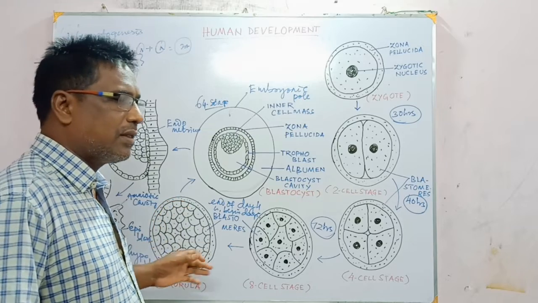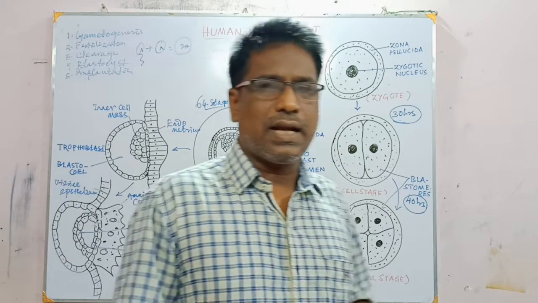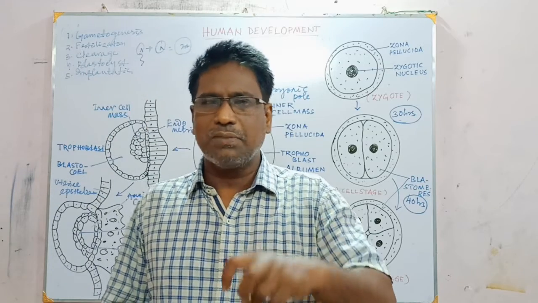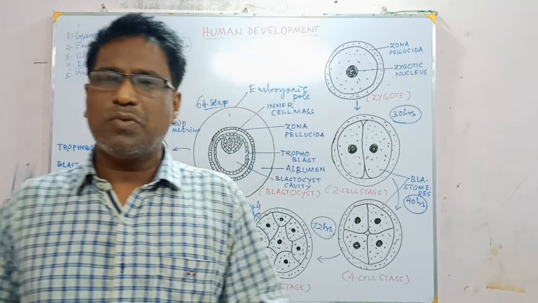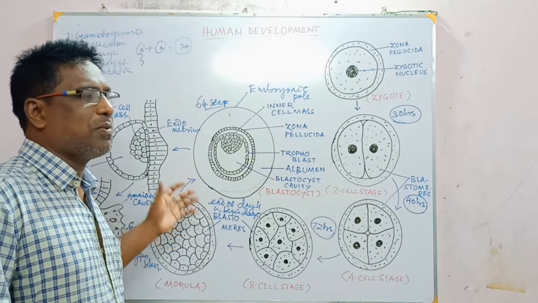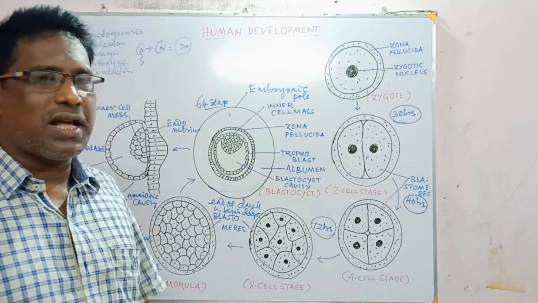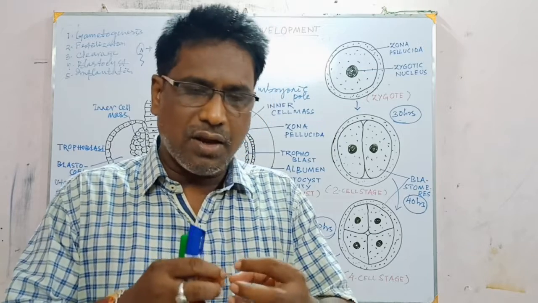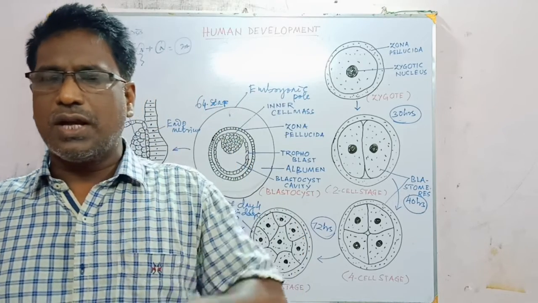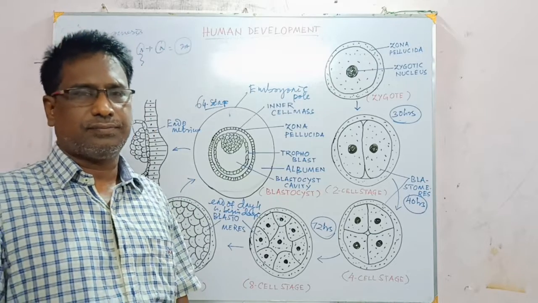Initially, the outer cells on the surface of this morula secrete a certain protein named cohesin. It is an adhesive protein which brings about tight joining of these blastomeres to form that compact ball of mass. Such a process is called compaction. Tight joining of these blastomeres brings about compactness of the solid ball of the morula, and that process is called compaction.